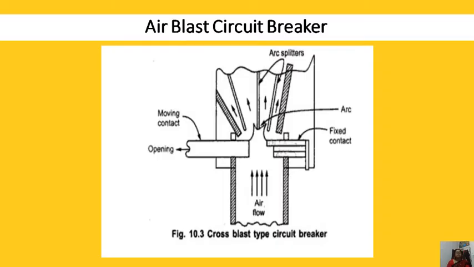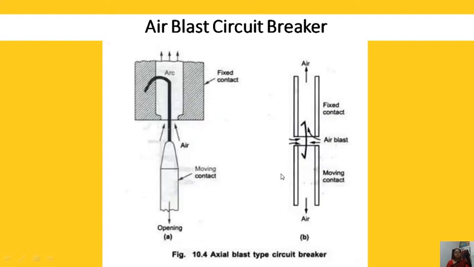This is all about your ABCBs. This is now a cross blast. In this ABCB we have already seen cross blast, axial blast, and radial blast. In cross blast we have pressurized air perpendicular to the arc path.